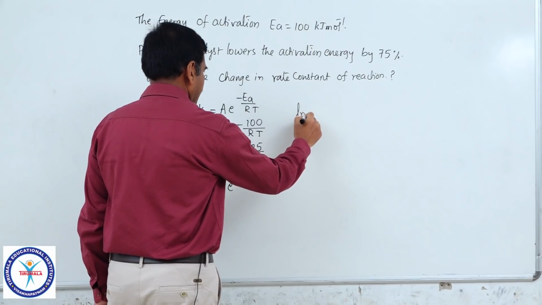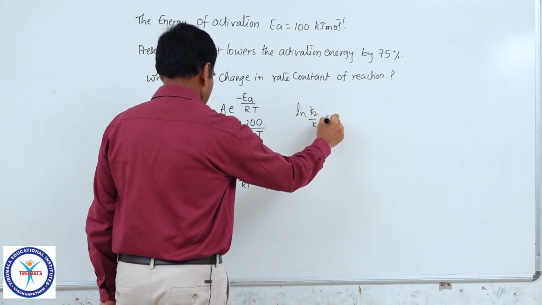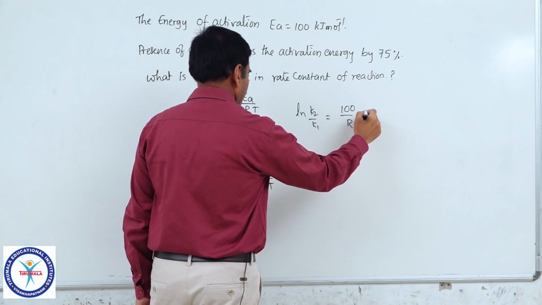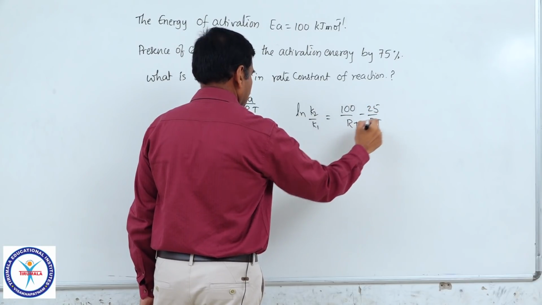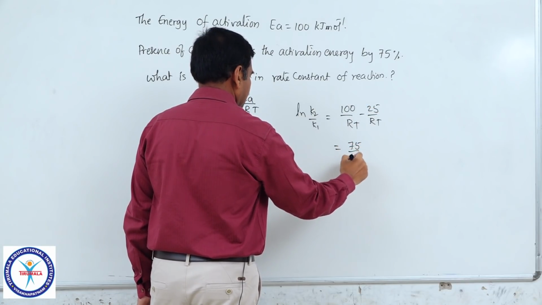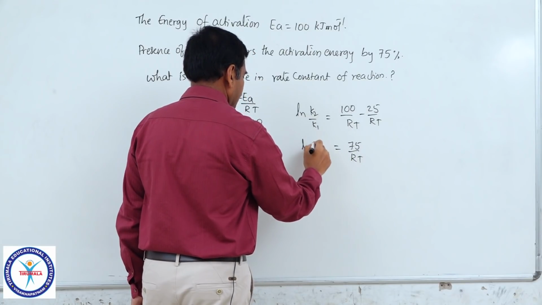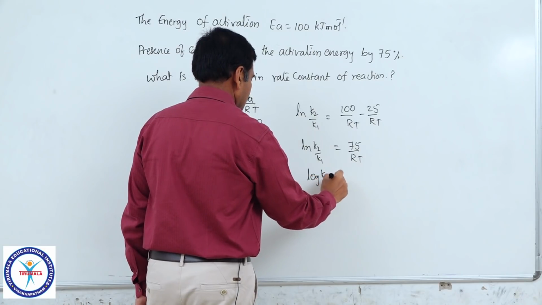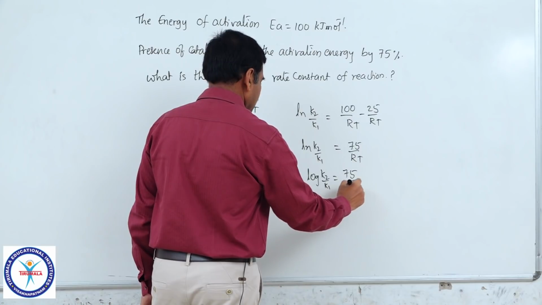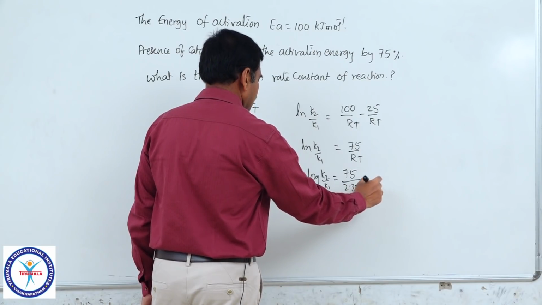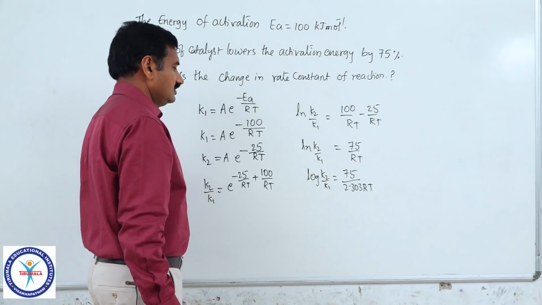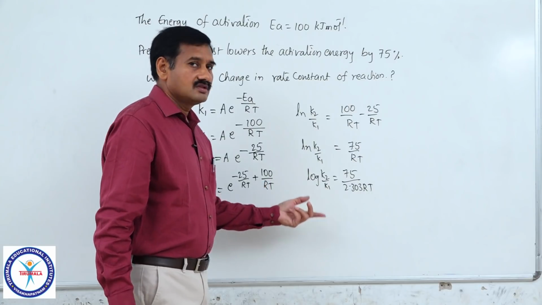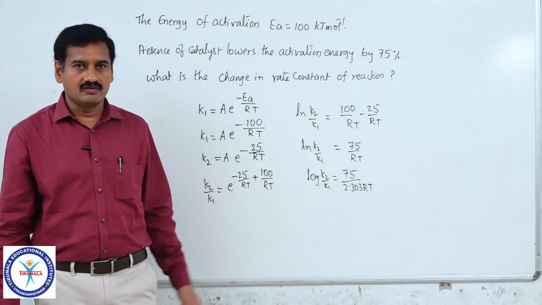So, ln K2 by K1 equal to 100 by RT minus 25 by RT, that is 75 divided by RT. ln K2 by K1, log K2 by K1 is equal to 75 by 2.303 RT. T is equal to 20 plus 273. So, K2 by K1 you find out. What is the value of K2 by K1 you calculate? Then K2 is how many times K1 you can find out.